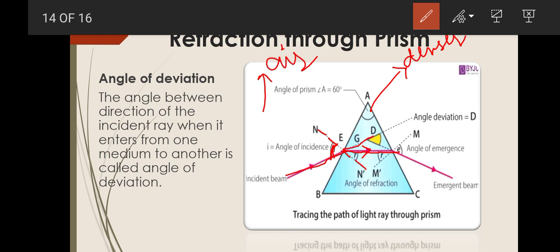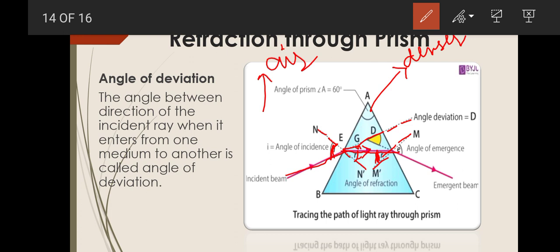This was the actual path that the light ray should follow, but it is not following it. Why? Because refraction is happening here. The light ray is incident from rare to denser medium. What is happening here? The light ray is bending towards the normal, and here is the angle of refraction. It will be less than the angle of incidence. Now it will strike the next face AC of the prism. Again, now let's treat it as an incident ray. So what is the angle here? Here is the normal, and this light ray is making this angle with the normal.